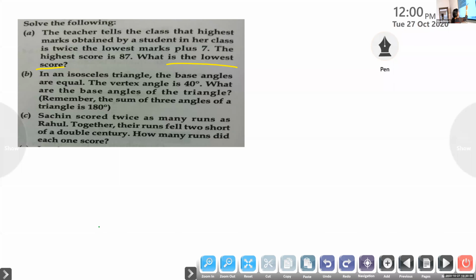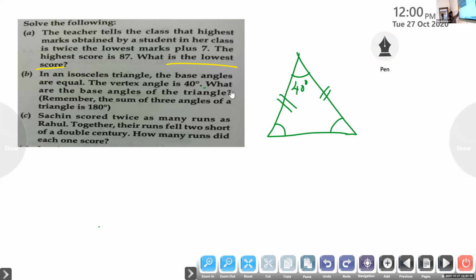In an isosceles triangle, let this be the isosceles triangle. What is the peculiarity of an isosceles triangle? Two sides are equal, isn't it? Base angles will be equal. Angles opposite to equal sides are equal in an isosceles triangle. These are called base angles. Now the vertex angle is given as 40 degrees and the base angles we don't know. We are asked to find the base angles.